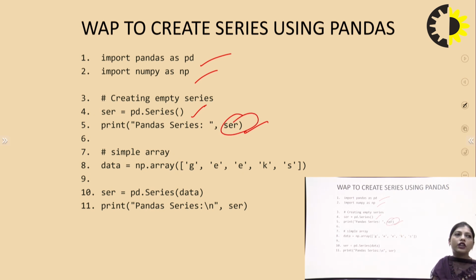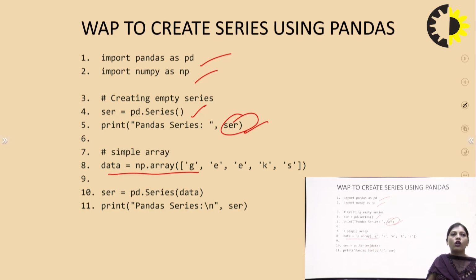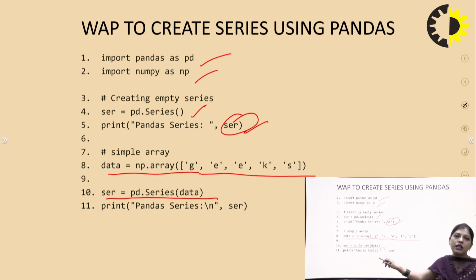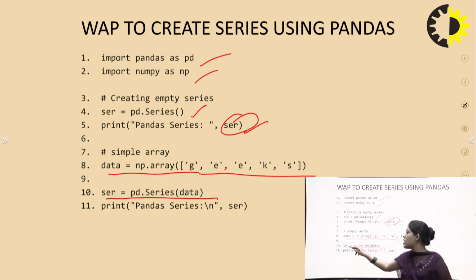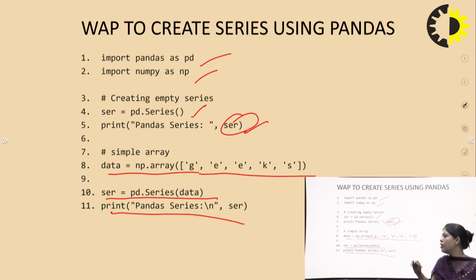After printing, we generate a simple array, data = np.array, with these letters. After that, we fill the empty series with the data, because this series was empty previously, and at last we print the series.